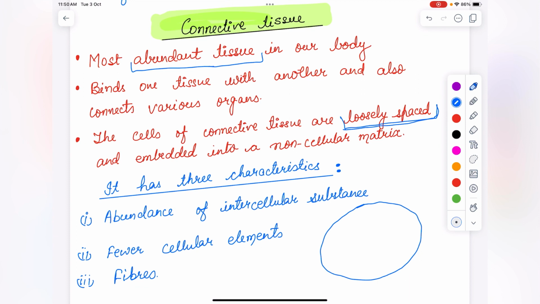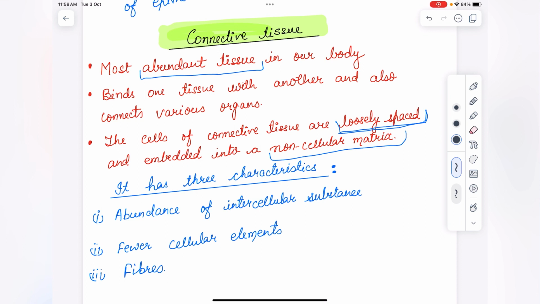Matrix is a ground substance in which cells will be present and there will be intercellular spaces. Matrix is a ground substance consisting of glycoproteins and water and insoluble protein fibers.